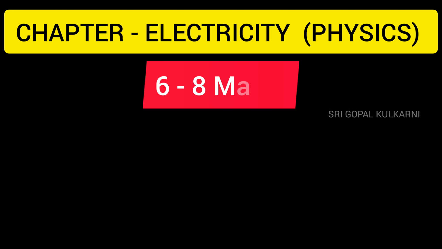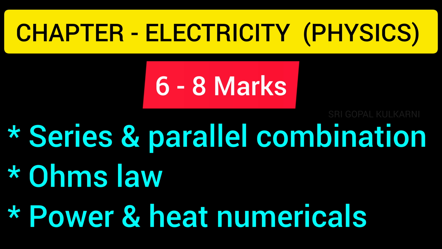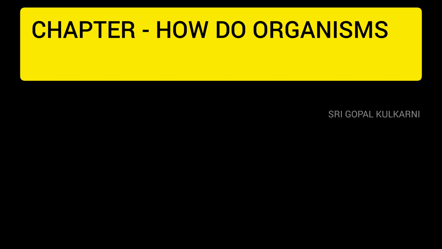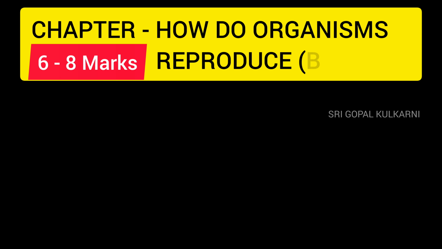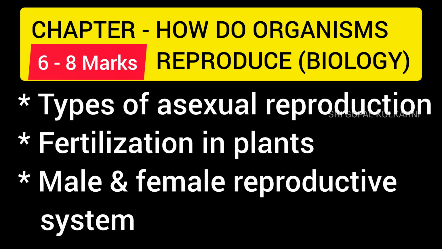Physics part, chapter electricity, 6 to 8 marks: series and parallel combination, Ohm's law, power and heat numericals. Biology, chapter how do organisms reproduce, 6 to 8 marks. Here some important are types of asexual reproduction, fertilization in plants, male and female reproductive system.